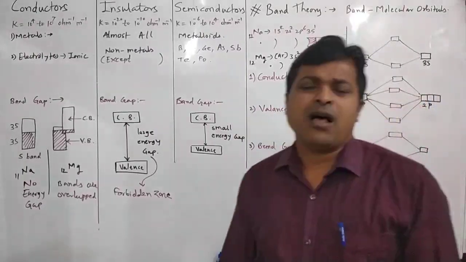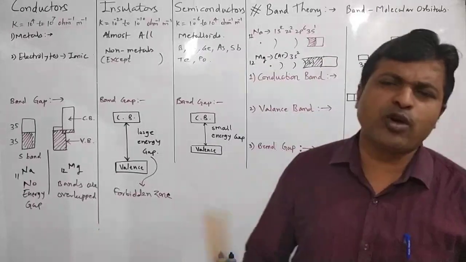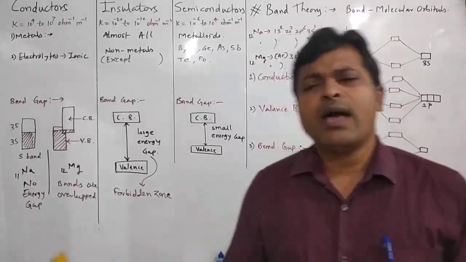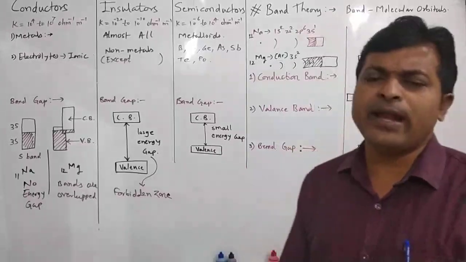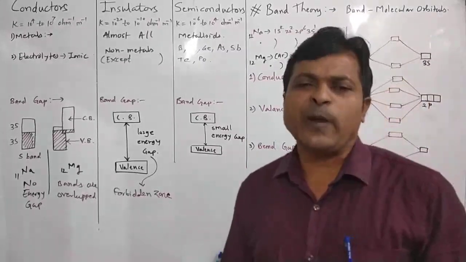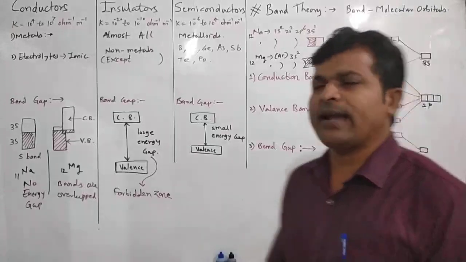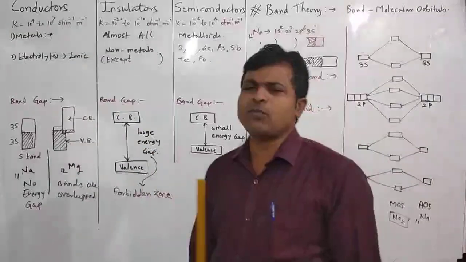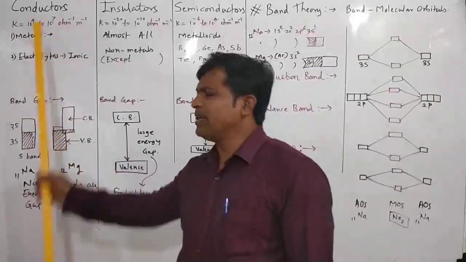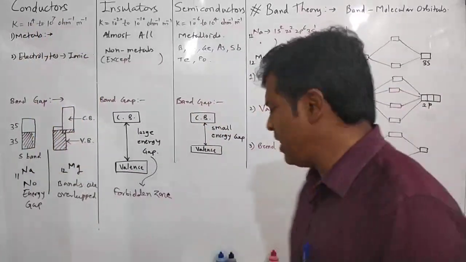So we can classify substances into conductors, insulators and semiconductors depending on their specific conductance or conductivity. What are the examples of conductors? As you know, metals are good conductors of electricity.